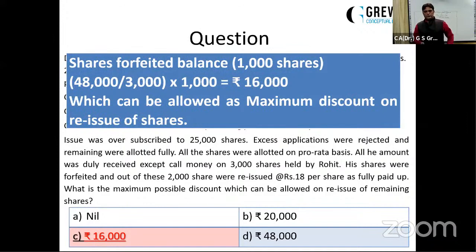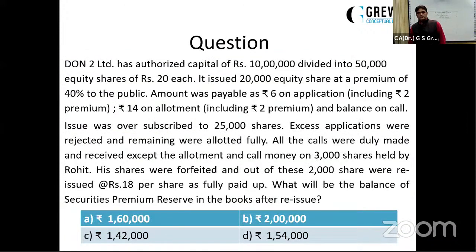Okay, just read out this question, dear students. 20,000 have been invited for, 25,000 have been applied for by the public. Excess were rejected and the remaining were allotted fully. All the calls were duly made and received except the allotment and call money on 3,000 shares. These shares are forfeited and out of these, 2,000 shares were reissued at rupees 18 per share as fully paid up. So 3,000 were forfeited because they haven't paid the allotment and call money. How much have they actually paid? They have only paid rupees 6, that too including the premium. And I've already told you the premium money is not going to be forfeited.